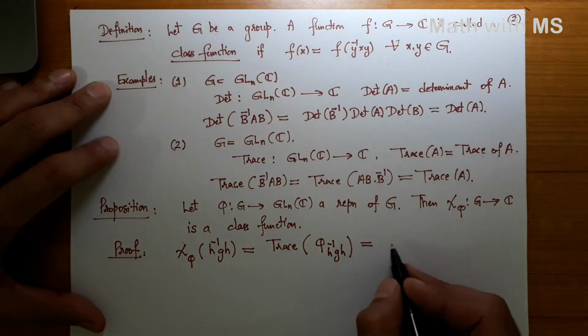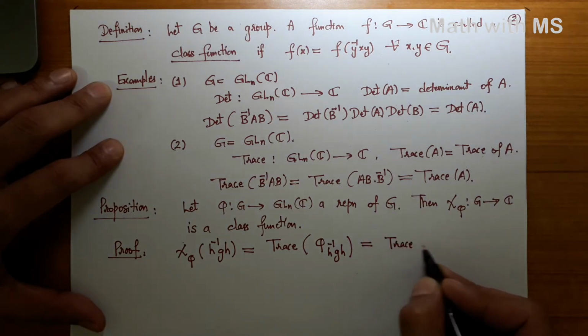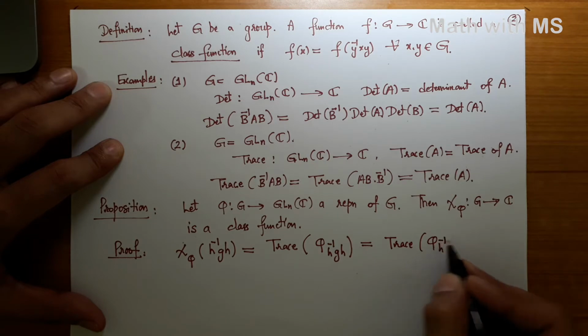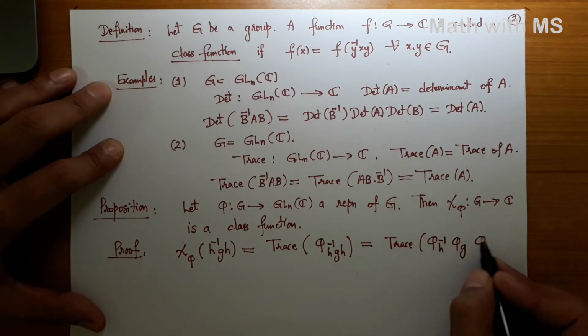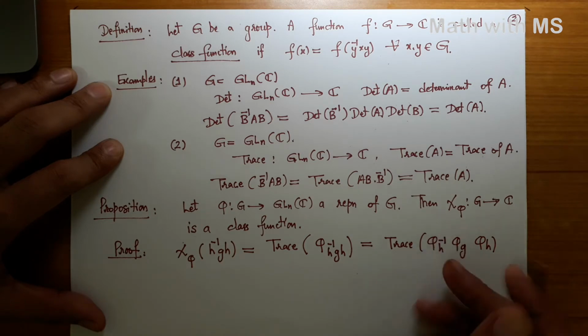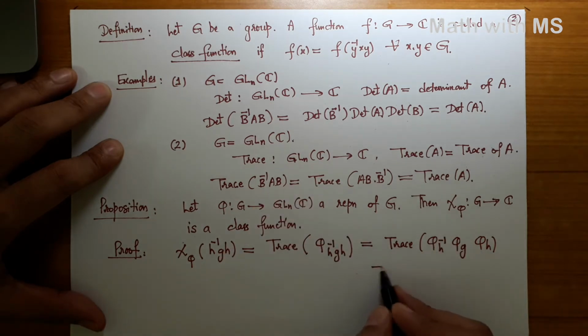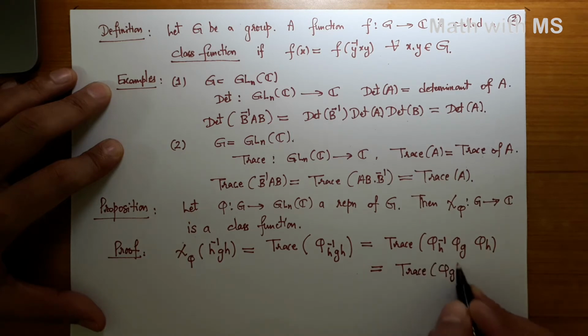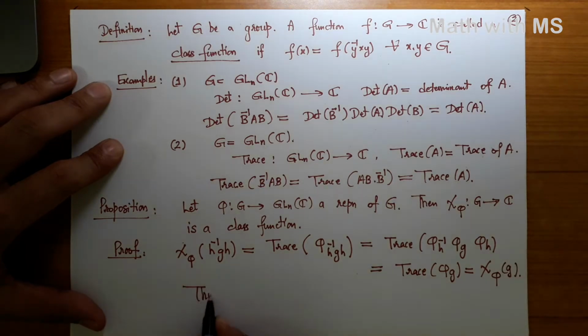But phi is a group homomorphism, so that is the trace of phi of h inverse, phi of g, and phi of h. Since phi is a homomorphism, this is phi of h whole inverse, and we know that trace is a class function, so this is the same as trace of phi of g, which is chi phi of g. Thus the character chi phi is a class function.